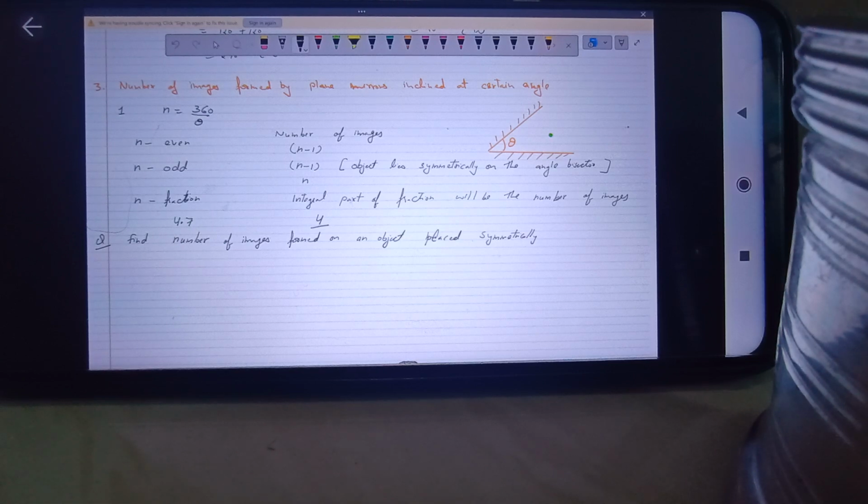Okay, between the plane mirrors, we'll understand this thing. I'm giving you values for when the plane mirrors are inclined at an angle. Number 1, the angle of inclination between the plane mirrors is 60 degrees. Number 2, it is 72 degrees. Number 3, it is 90 degrees. So do these 3 questions.